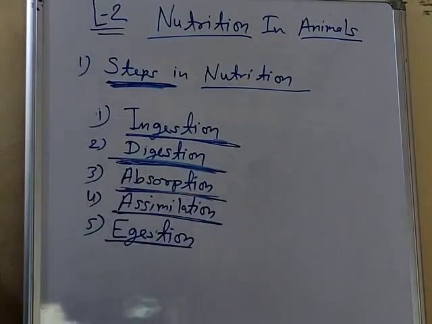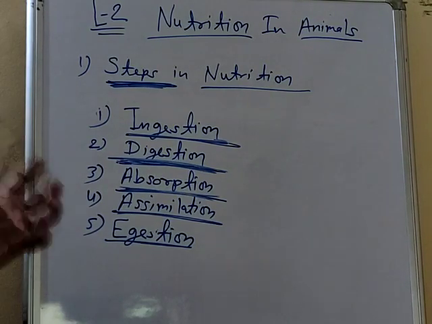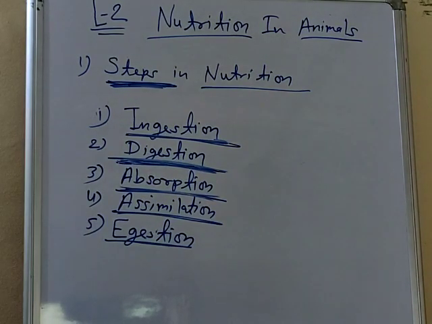Third one is absorption. What is absorption? It is the process by which, when food is digested, we absorb the nutrition. So absorption is a process by which digested nutrients are taken to different parts of the body by the circulatory system. Circulatory system means through the blood. We will transport all the nutrition through the blood to all parts of the body.